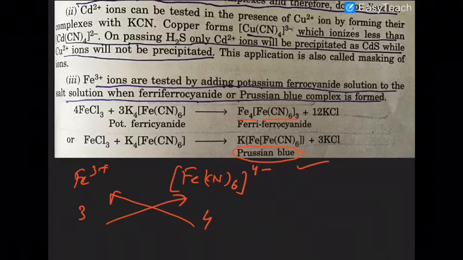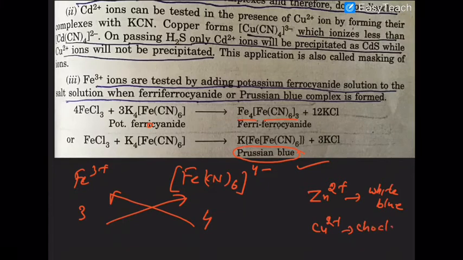Very, very important. Remember that the same potassium ferrocyanide, with zinc, will give you a white blue complex. With copper, it will give you a chocolate color complex. And with Fe3 plus, it will give you a Persian blue color complex. The species is the same, potassium ferrocyanide. Are you getting that in your mind now?